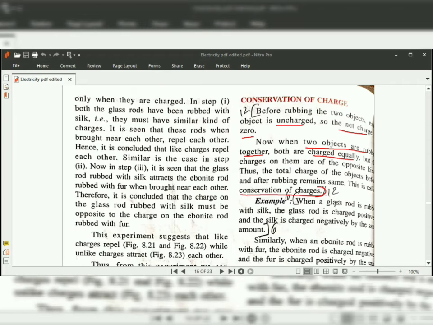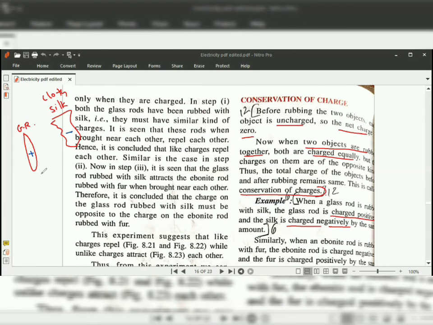For example, when a glass rod is rubbed with silk, the glass rod is charged positive and the silk negative. That means, see here, if I have taken a glass rod and here this is a silk cloth, and we are rubbing these two objects on each other. So after rubbing, we can conclude that, always remember, the glass rod always acquires a positive charge and the silk cloth always acquires a negative charge.